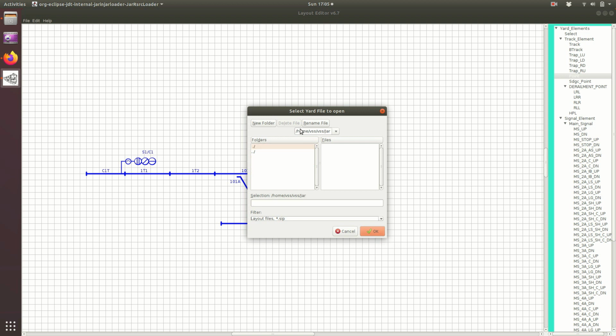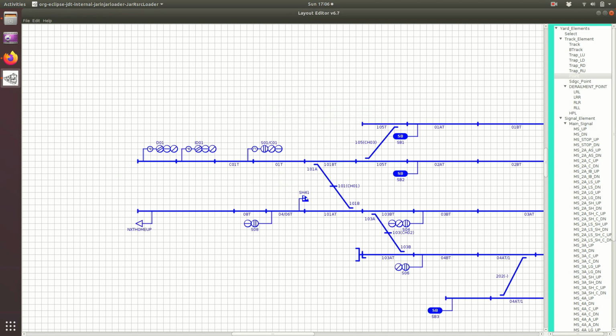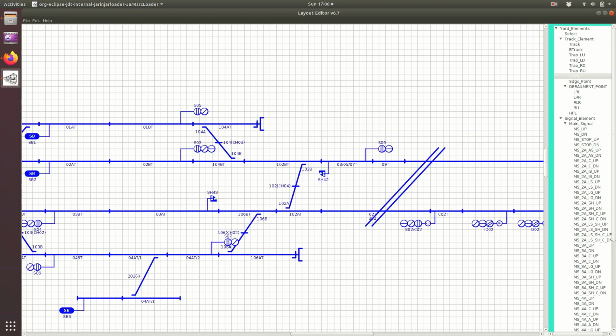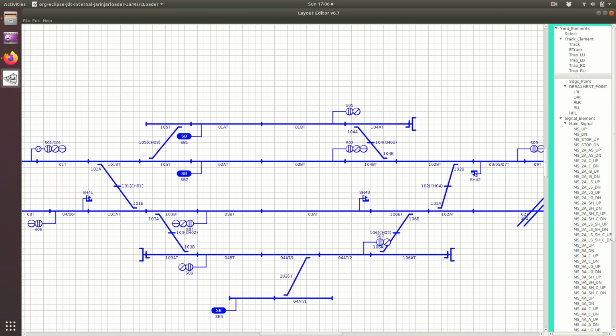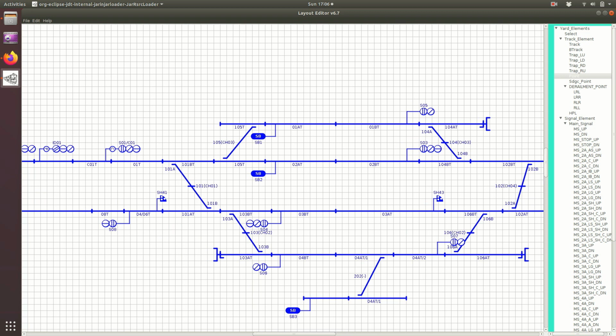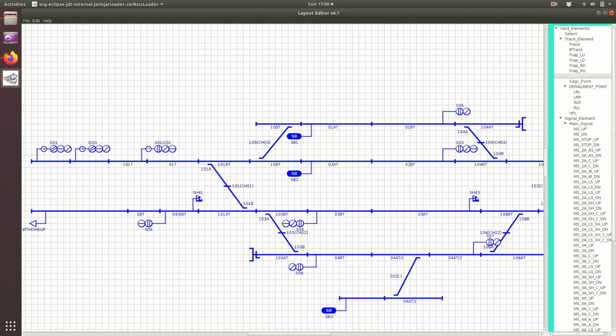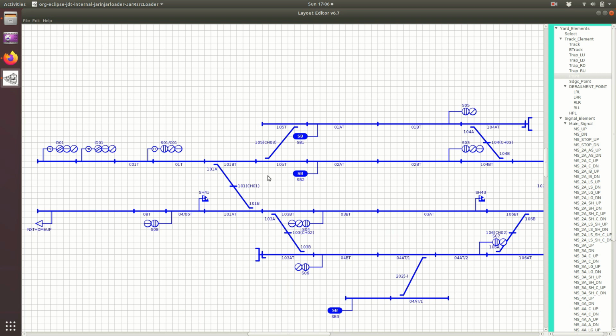I will just open an existing yard to show further things. This is the yard already captured. It is basically the yard which has been given in the ARISET committee report of standardization drawing. Once, as I showed to you, we can place all the elements of the yard, the signaling interlocking elements on the yard, and this will look like the current thing.